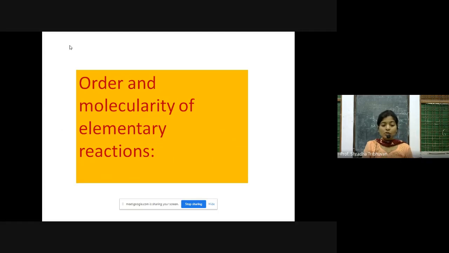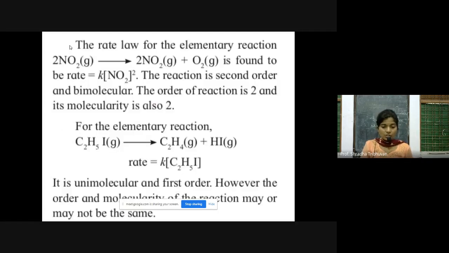Now we are going to see what is order and molecularity of elementary reactions. Here if you see on the screen, the rate law for the elementary reaction, that is two molecules of NO2 will give you, actually it should be two molecules of NO plus O2. The same reaction, see now, if you have two molecules of NO2 which is in gaseous state, that will give you two molecules of NO which is again in gaseous state plus O2 which is in gaseous state.